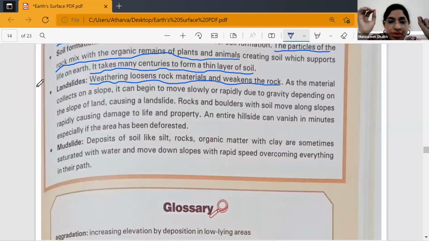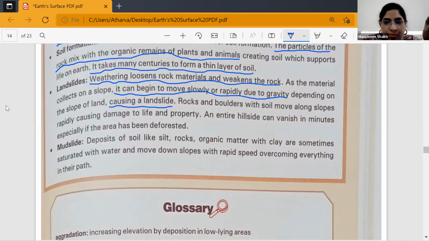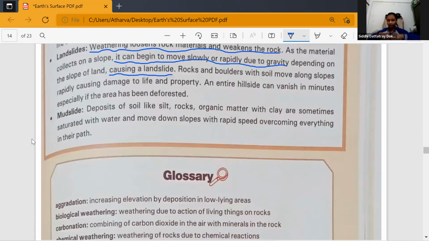Now, as the rock gets weakened, the rock begins to move. Underline this. It begins to move slowly and rapidly due to gravity. And this is responsible for causing landslides. So now you understood how landslides happen because of weathering, children? Yes, ma'am. Okay. Now we will see the next topic.